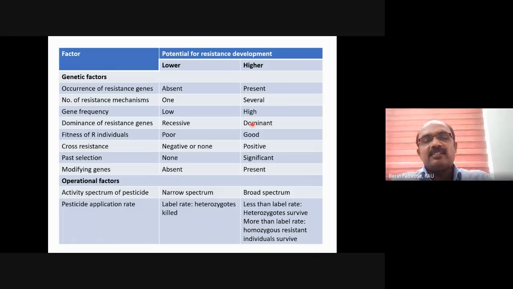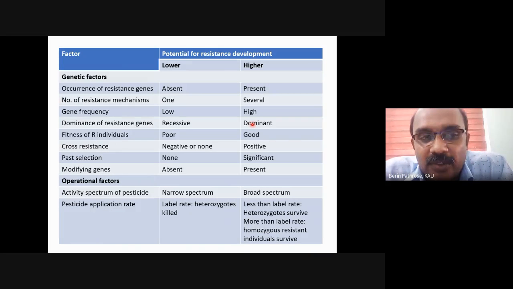Coming to the genetic factors, the second is genetic factors, which we have mostly discussed. If any population has a resistant gene, invariably it will develop resistance quickly. If the population lacks any resistant gene, it may not be able to develop resistance at all. But mostly every population will have a few individuals with the resistant gene. Only the frequency may vary.